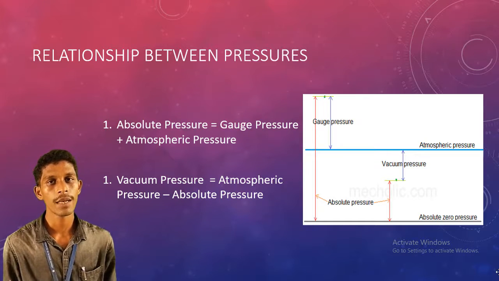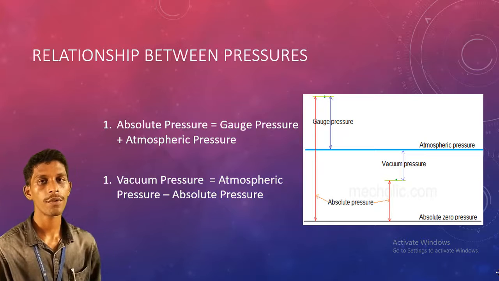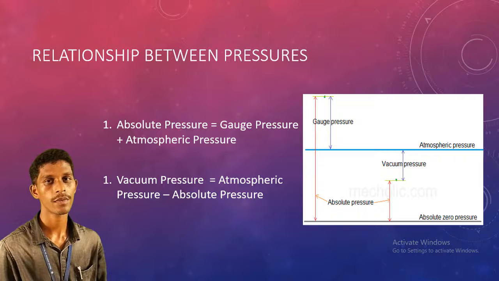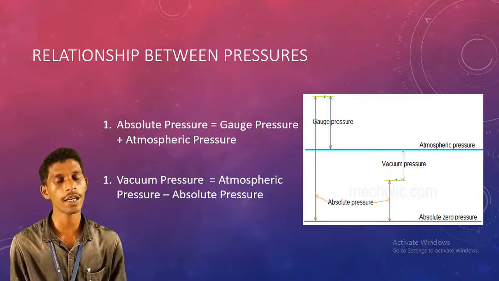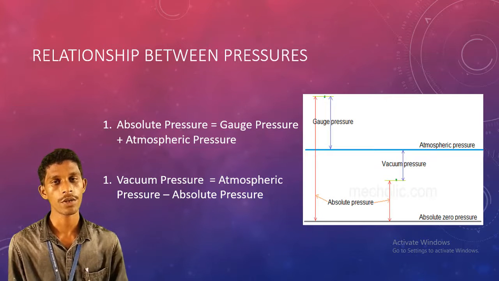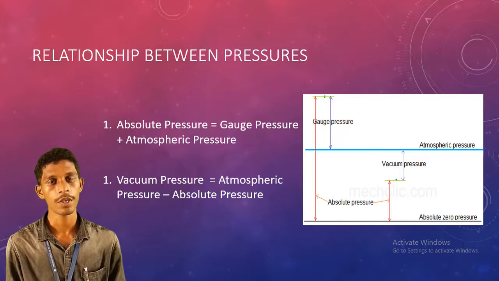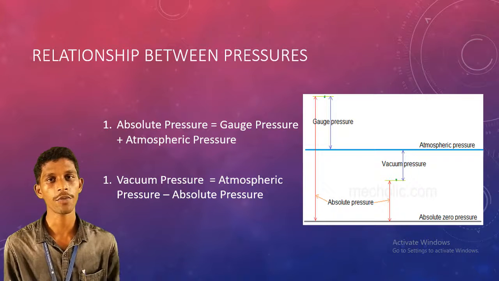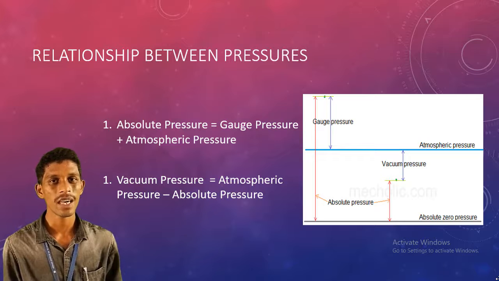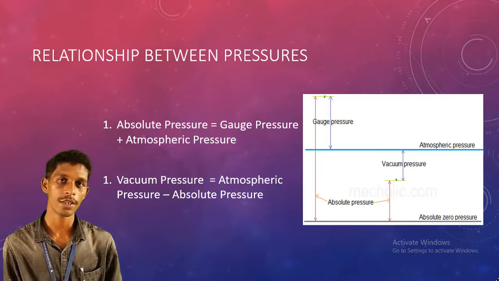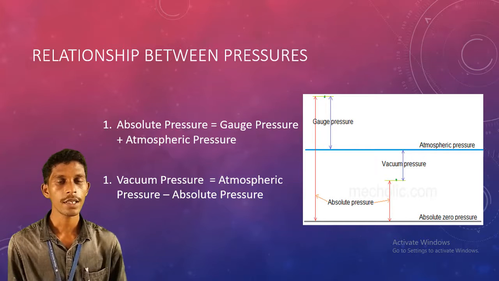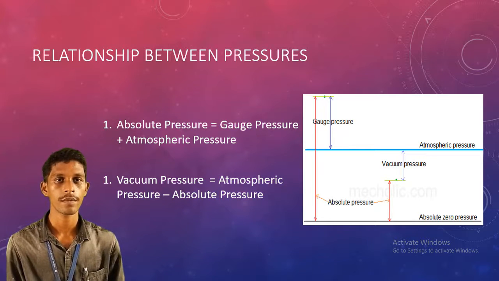If you need the absolute pressure value, you have to add the gauge pressure and the atmospheric pressure. This is one of the important relations for fluids: absolute pressure is equal to gauge pressure plus atmospheric pressure. And for vacuum pressure below, vacuum pressure is equal to atmospheric pressure minus absolute pressure at that particular point. Clear? This is the relation between the pressures.